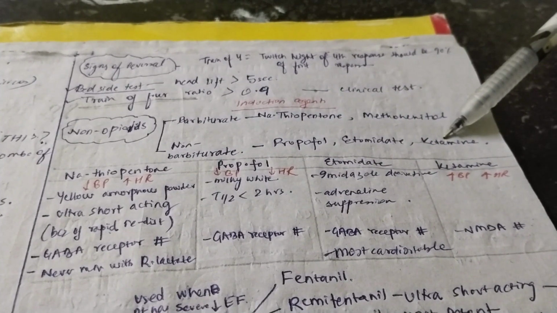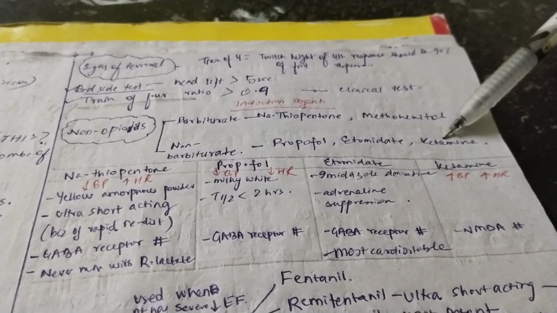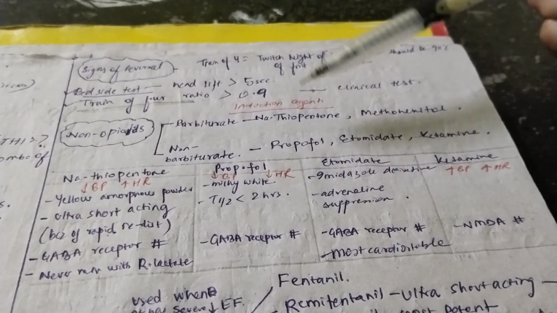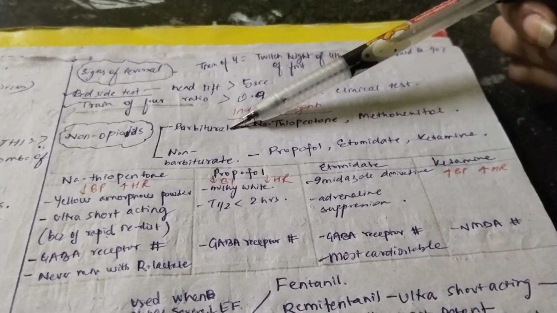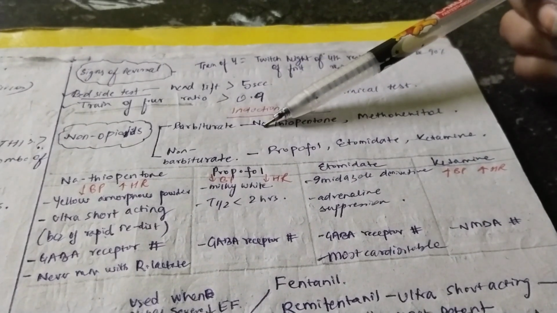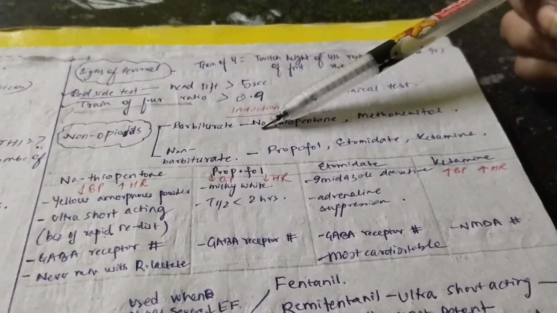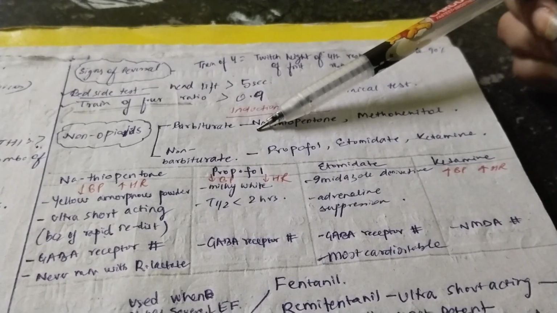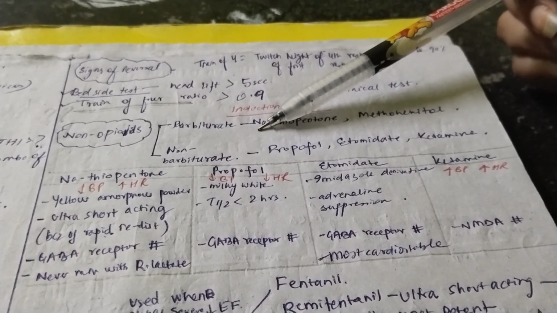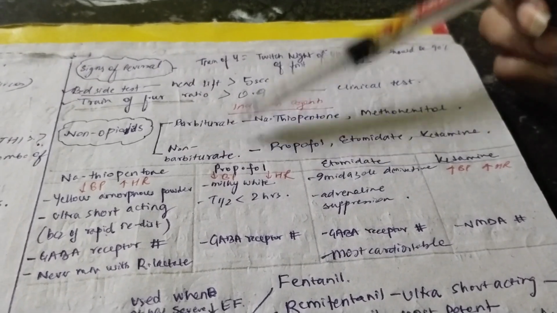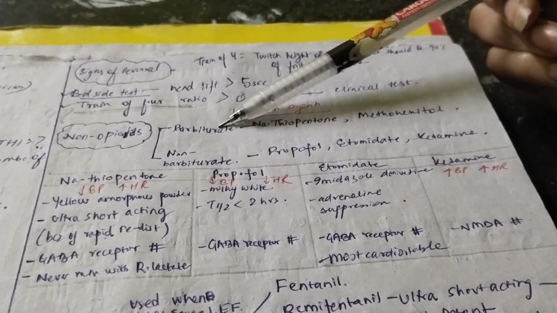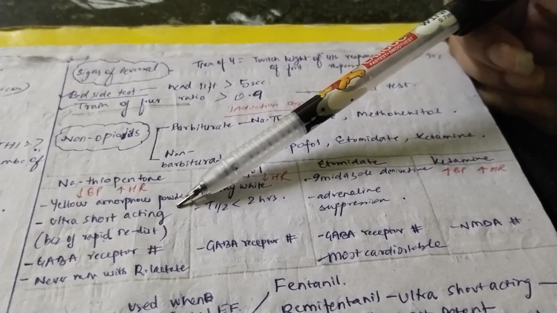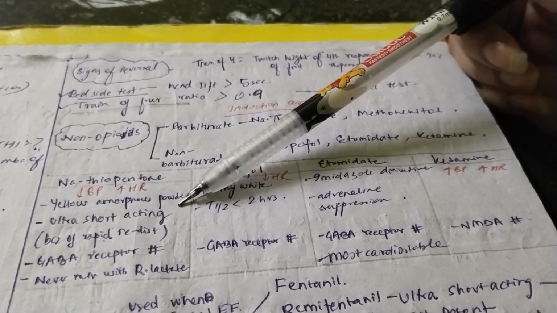Now we have to remember certain points about these non-opioids which are used as induction agents. Now, let's begin with sodium thiopentone, which is a barbiturate. Okay. Mainly, the things that we have to study under these is the chemical form of these substances, the mechanism of action of these substances, the systemic effects that they produce, and some side effects, and 1 or 2 extra points. So, the sodium thiopentone, which is a barbiturate, is available in the yellow amorphous powder form. Okay, and it is ultra short acting. Why is it ultra short acting? Because of its rapid redistribution.